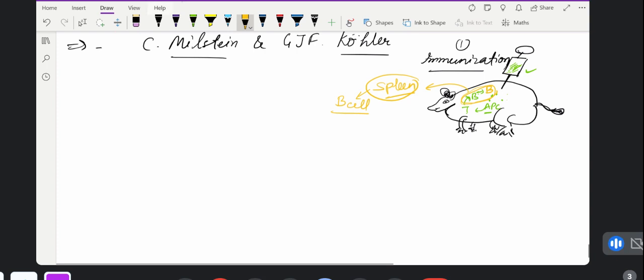Now in the other dish, in one plate, I am saying dish, we are growing some tumor cells. Which tumor cells are these? These are called myeloma cells. So these are myeloma cells.